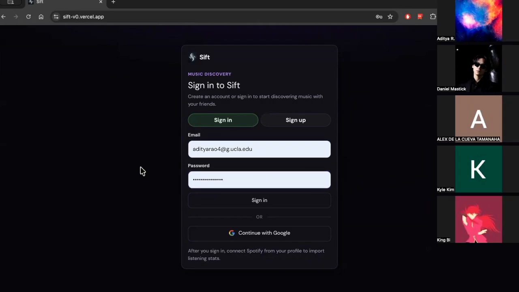This is the demo for our app, Sift. The front end is intentionally simple. You just swipe through songs, similar to a dating app. But the main thing we want to show is what happens behind the scenes, and how every swipe shapes the user's taste, and how that taste profile is used to recommend the next songs.